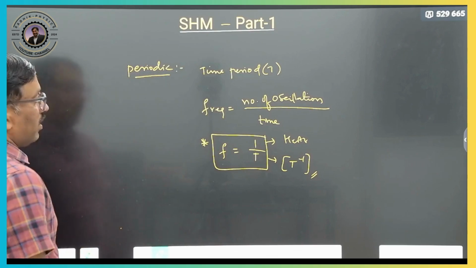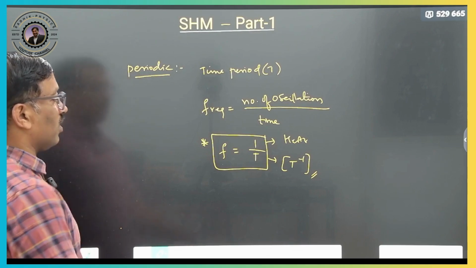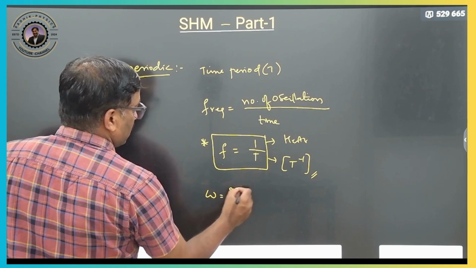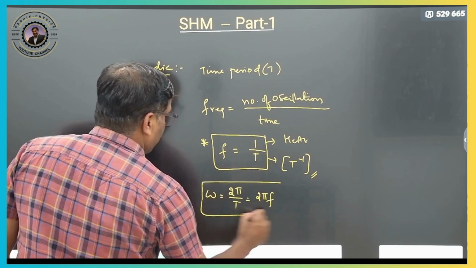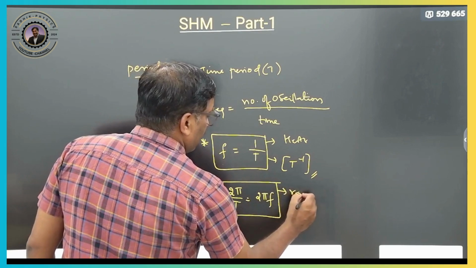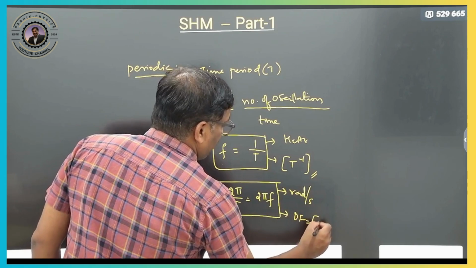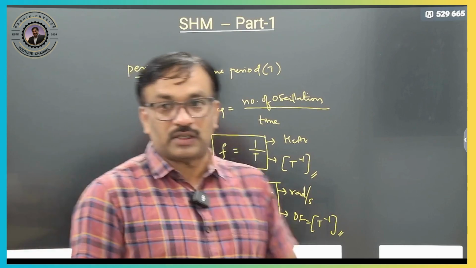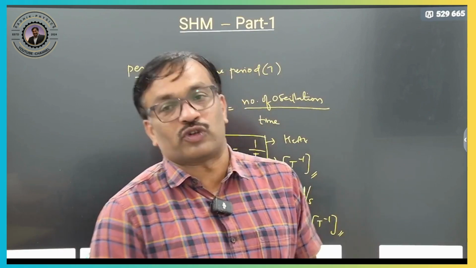Now angular velocity we also should know. What is angular velocity? Angular velocity is nothing but 2 pi by T, or 2 pi into frequency. Clear? This is given in radian per second. The dimensional formula is also the same, T power minus 1. Angular velocity is also a very important concept. These are the periodic motion.